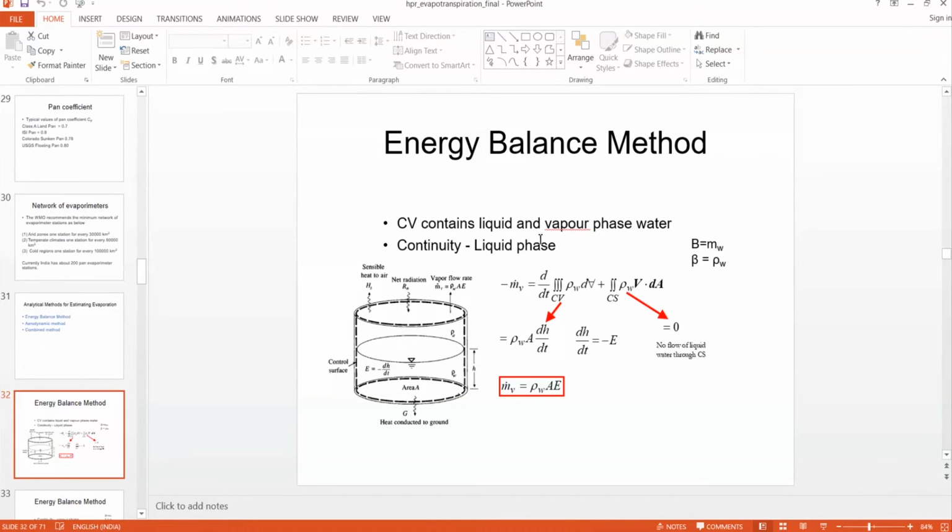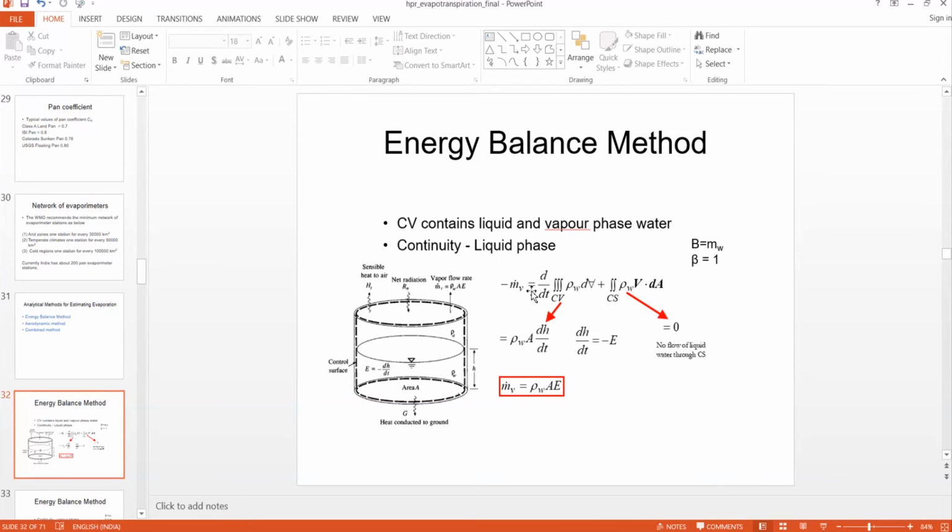When we apply the continuity equation for liquid, the extensive property is m, the mass of water, and beta is equal to 1, because mass of water divided by mass of water is 1. There is a mistake here, so just correct it as 1. So dB by dt is nothing but the mass flow rate of water vapor.